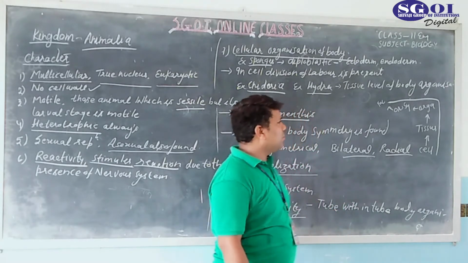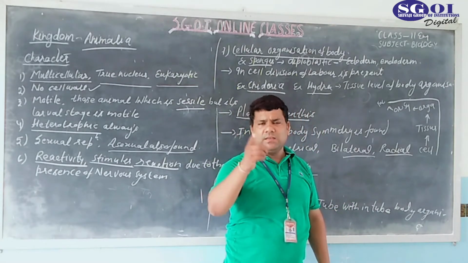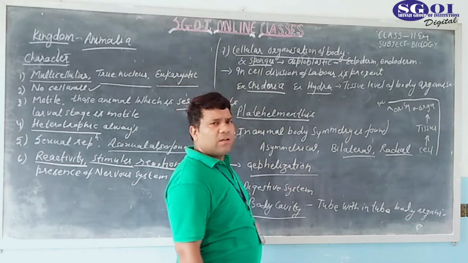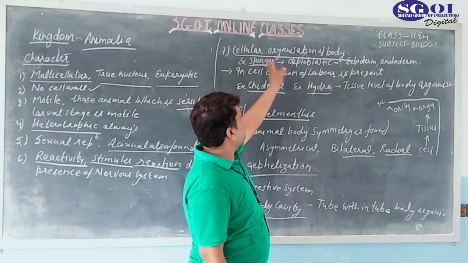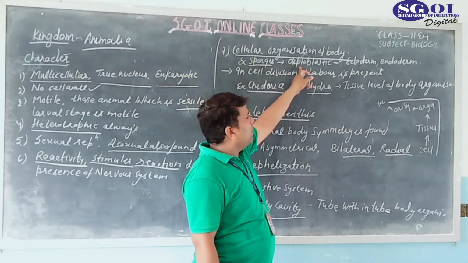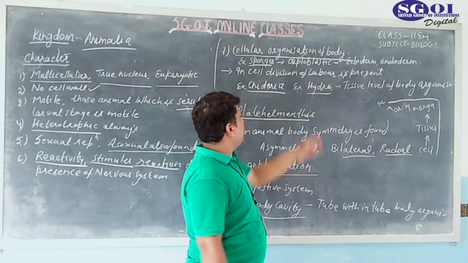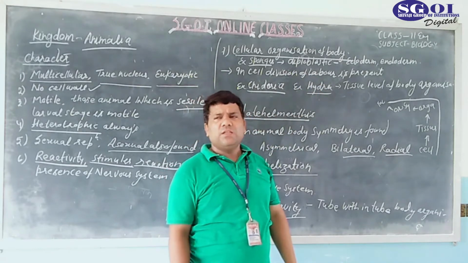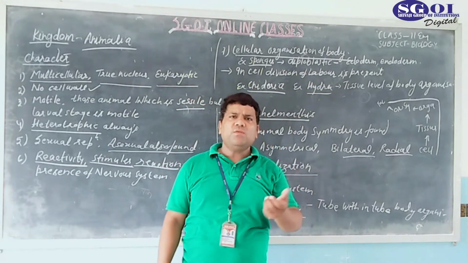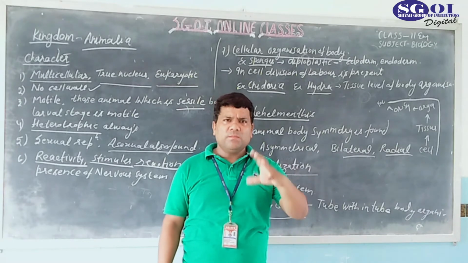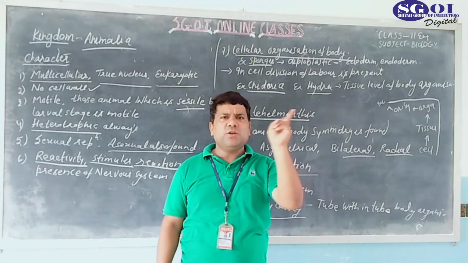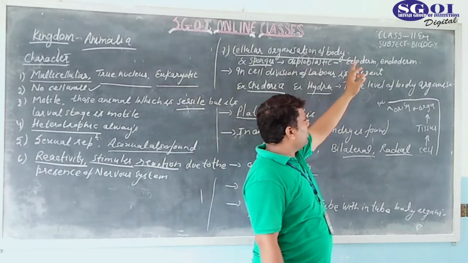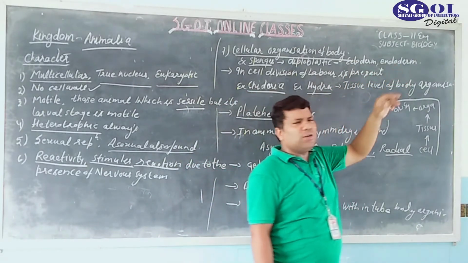So who were the first multicellular organisms? Remember, the first multicellular organisms are sponges. Okay, sponges are diploblastic. Diploblastic means diplo means two and blastic means layer. As you know, in animals an embryo is formed. If the formation of the embryo takes place by two layers, the first layer is known as ectoderm and the second layer is known as endoderm.